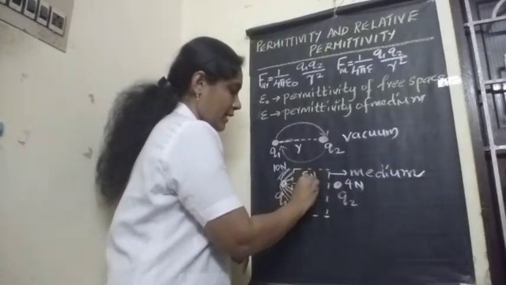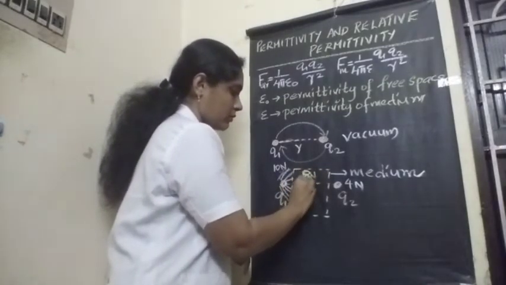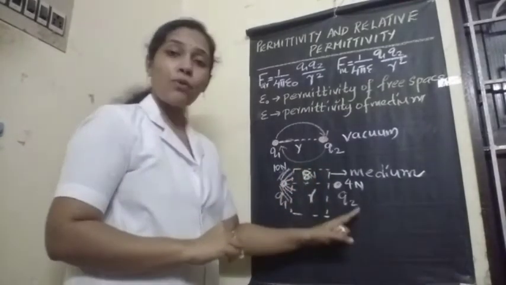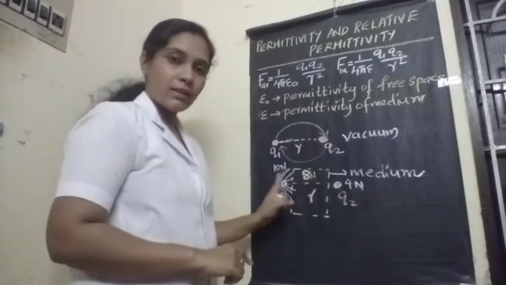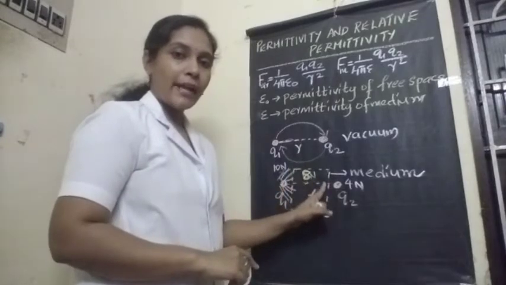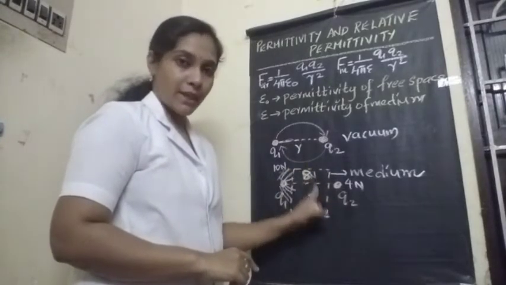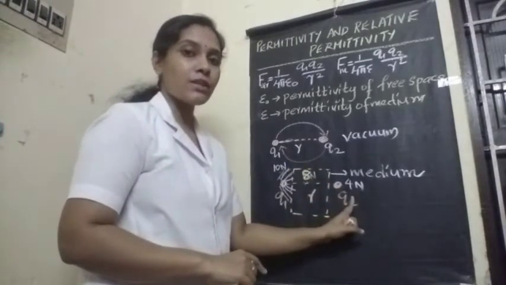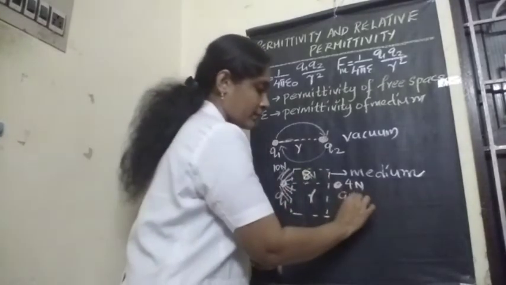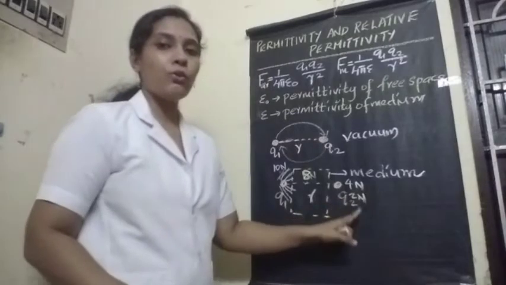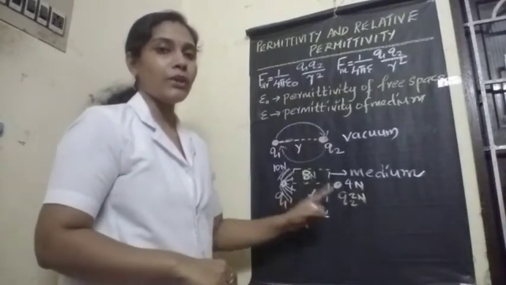So how much force is experienced by Q2? Q1 exerts a force of 10 Newton and 8 Newton is the permittivity of this medium. So 10 minus 8, nearly 2 Newton force. Now only 2 Newton force is experienced by Q2.